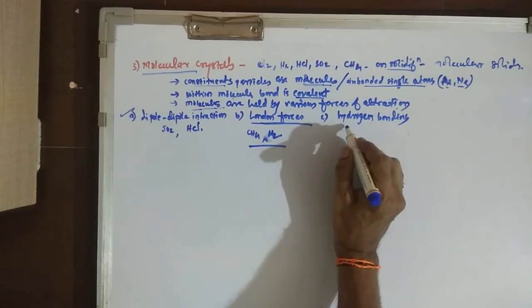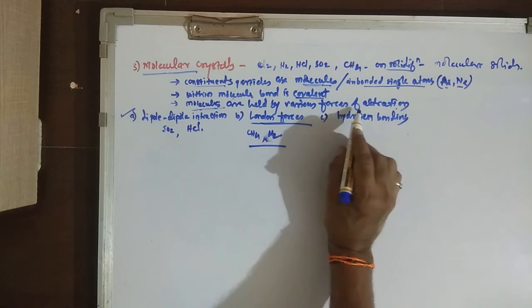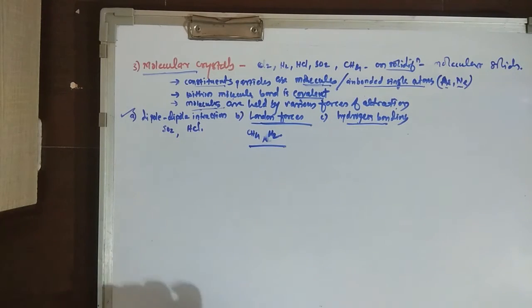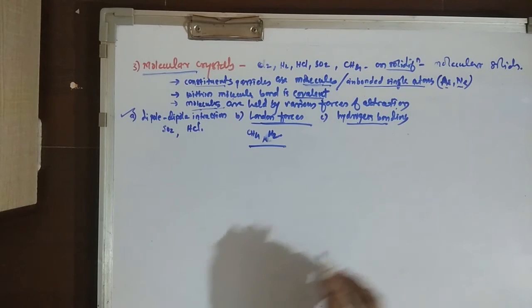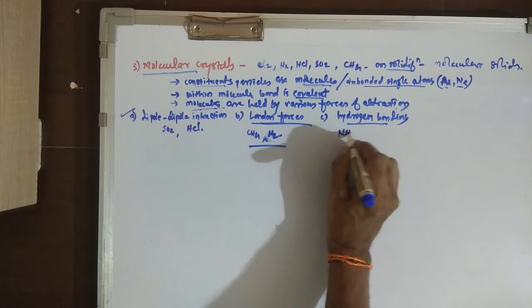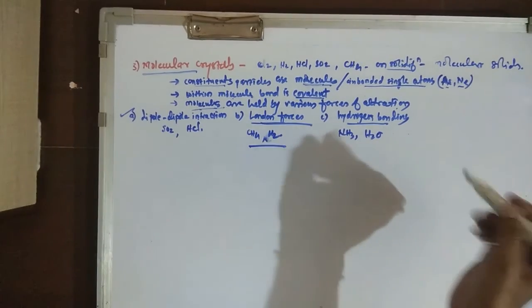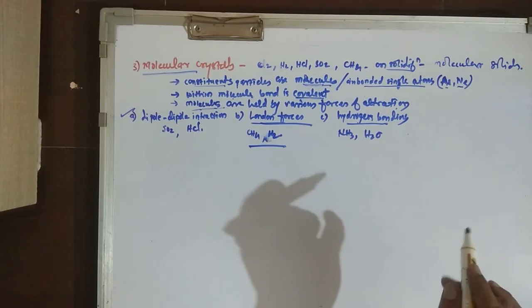The third type of intermolecular force of attraction is hydrogen bonding. In the case of ammonia NH3 as well as H2O, the molecules are held together by hydrogen bonding.